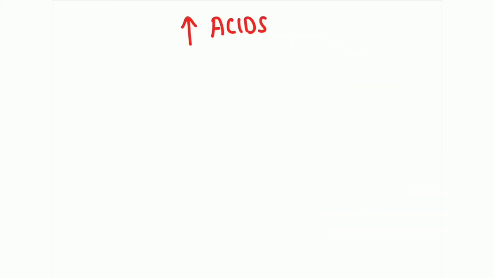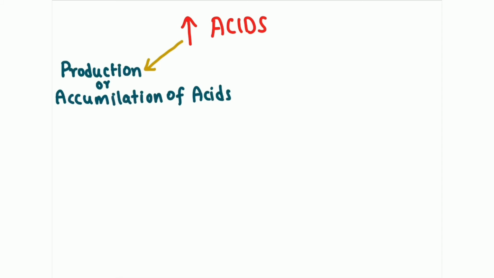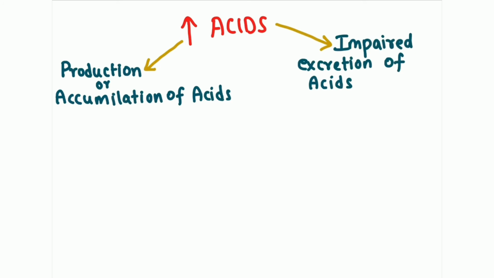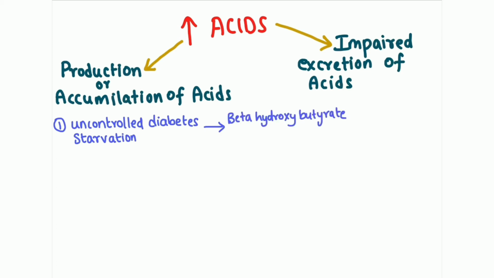Gain of acids can happen as a result of increased production or accumulation of acids in the body, and also impaired renal excretion of acids. Uncontrolled diabetes or starvation can lead to accumulation of acids such as beta hydroxybutyrate and acetoacetate, and uncontrolled diabetes can also lead to diabetic ketoacidosis.